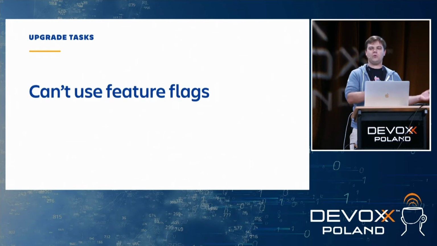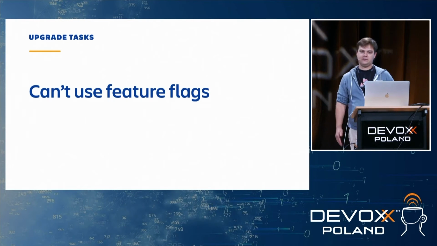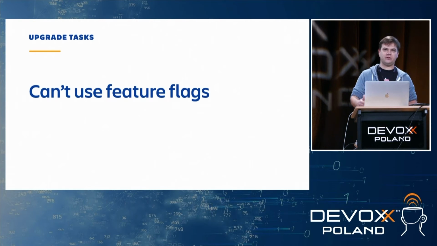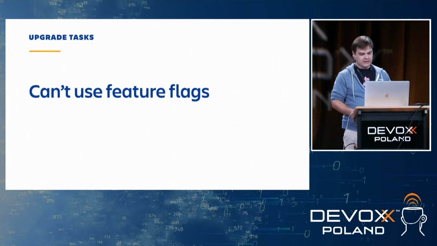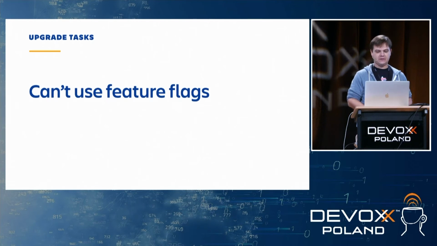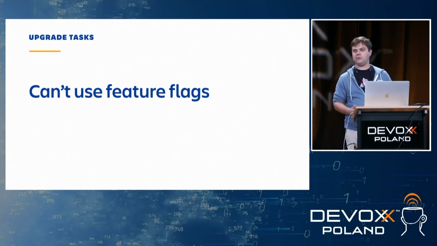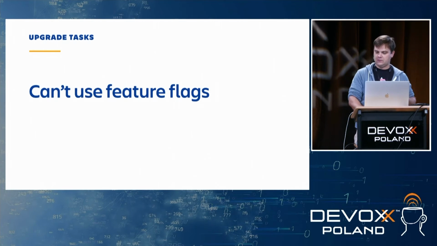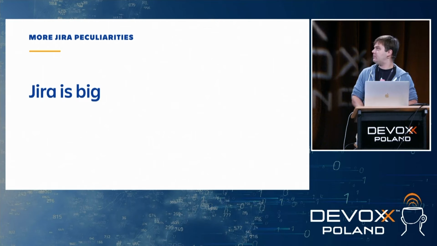So if you want to roll out a feature using a feature flag, an upgrade task from this upgrade downgrade framework won't work for you. So we had to come up with something that we could use to limit the blast radius of a poorly performing upgrade task.